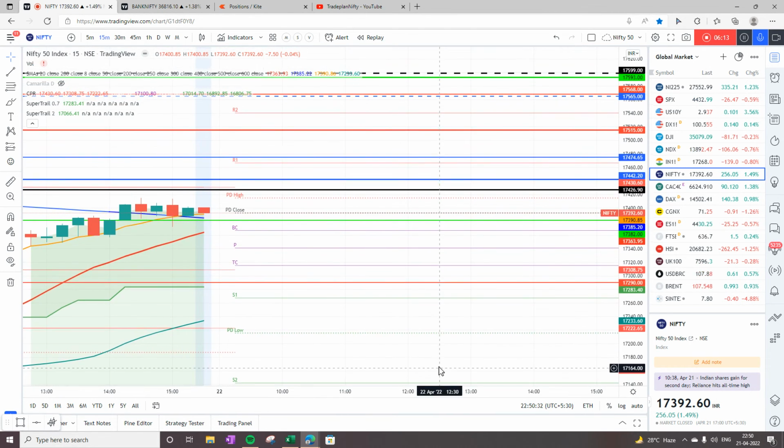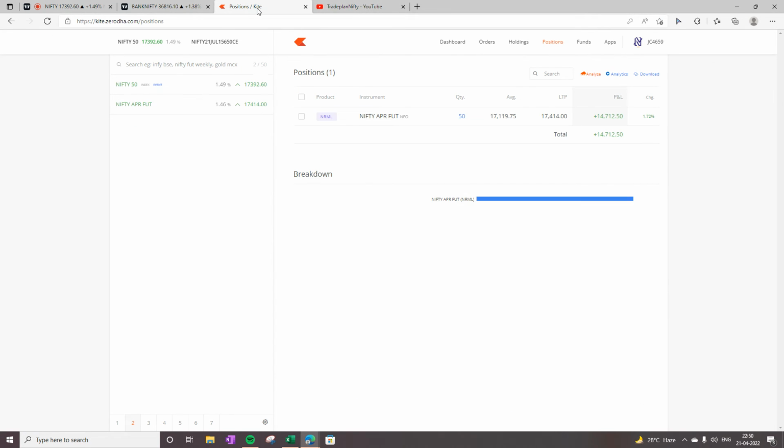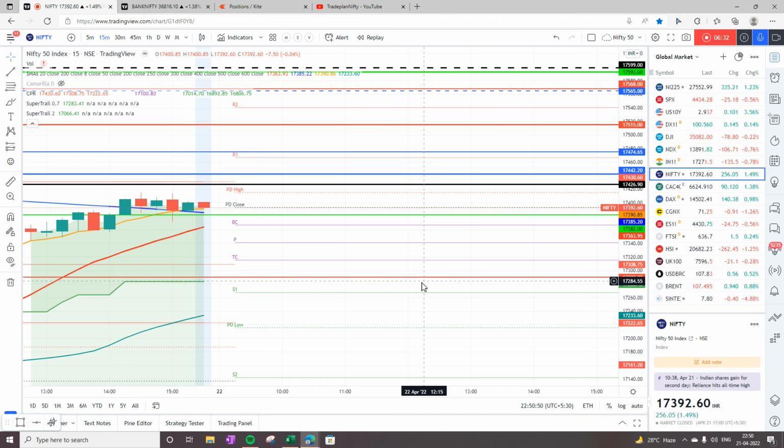For any reason, if it opens above the pivot, then the trend has resumed, and we are in uptrend. I'm already carrying one lot from the day before, from yesterday, and that is my position as of now. So I will hold this position with a stop loss of 17,283. I will not exit on the first 15-minute bar. I let the first 15-minute bar get over, or maybe the 10-minute bar get over, and then take a call to exit my trade.